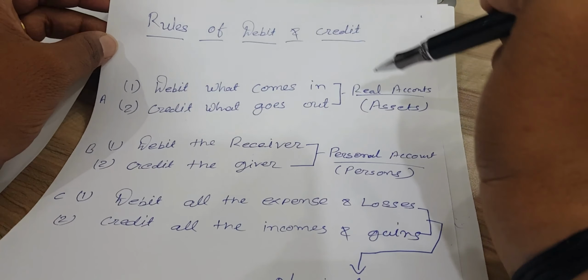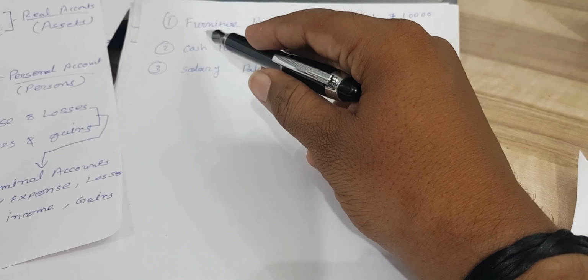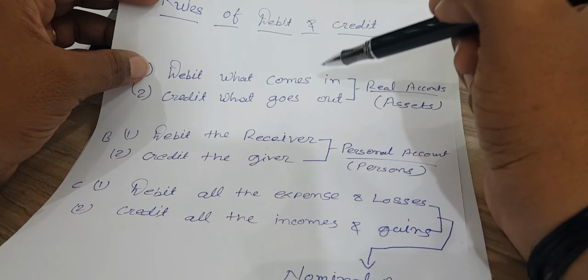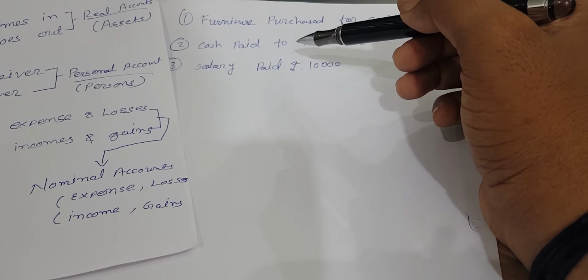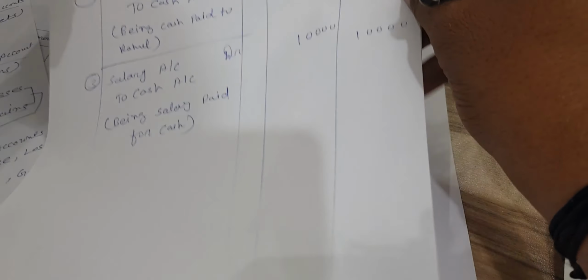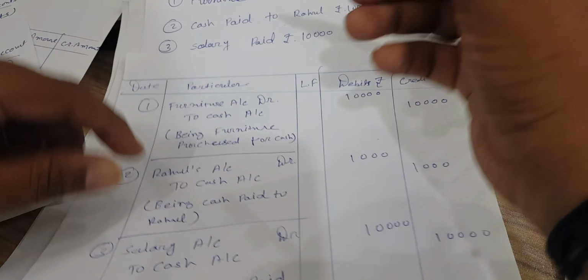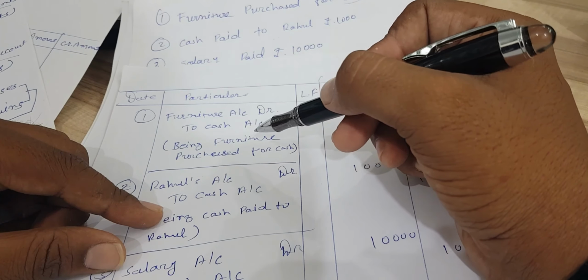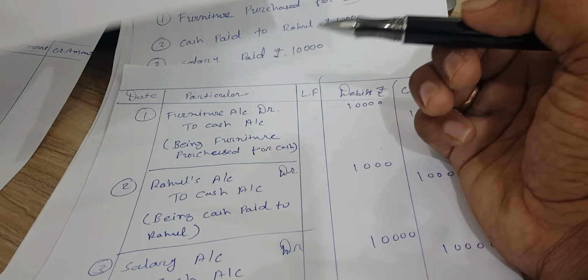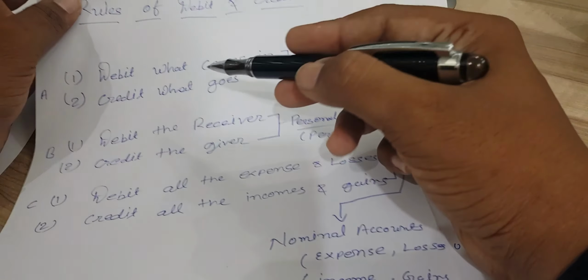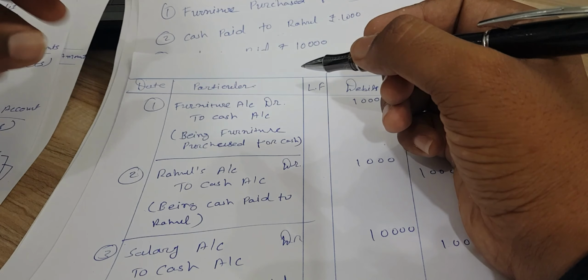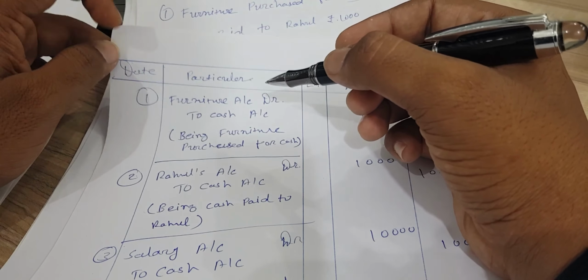See this rule for a real account, because this furniture is an asset, and assets come under the real account. So debit what comes in, furniture coming to our business, right? So what we are going to record here is: furniture account debited to cash account. Why is cash account credited? Because cash also comes under assets. So credit what goes out, cash is going, we are paying the cash, so cash is going out of our business.